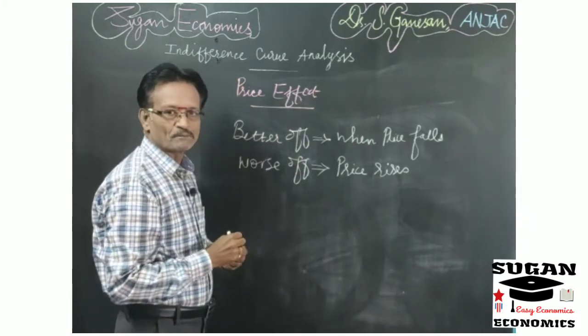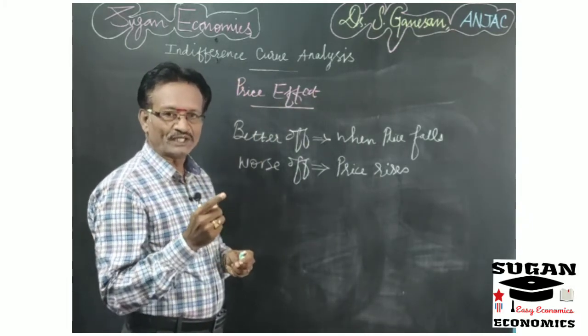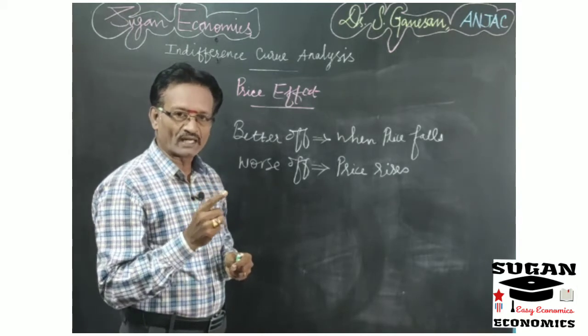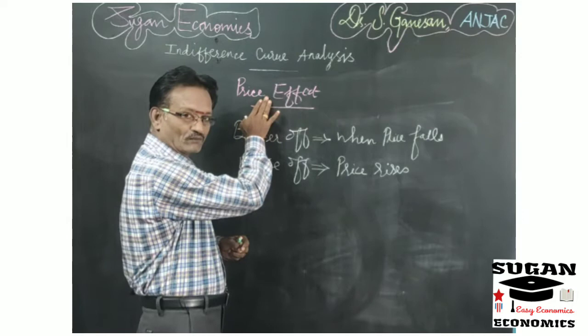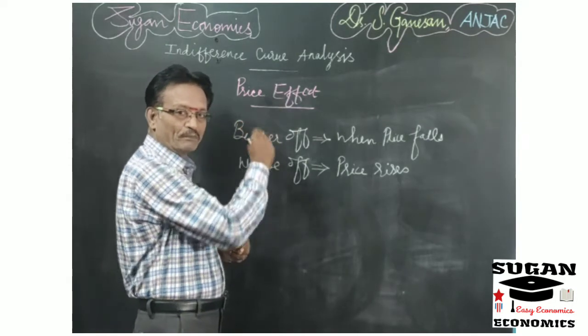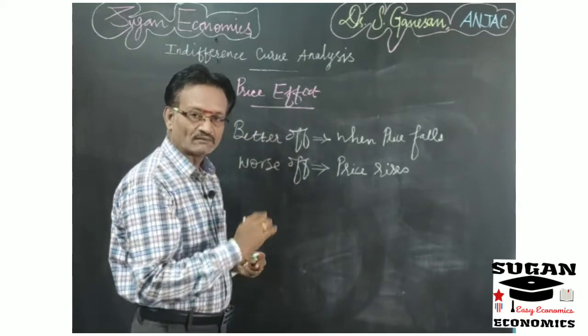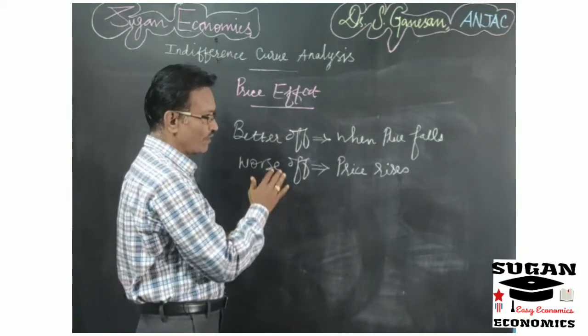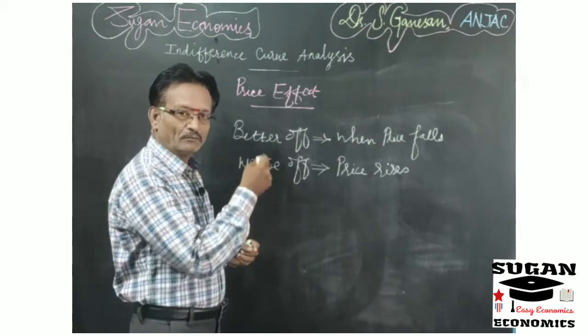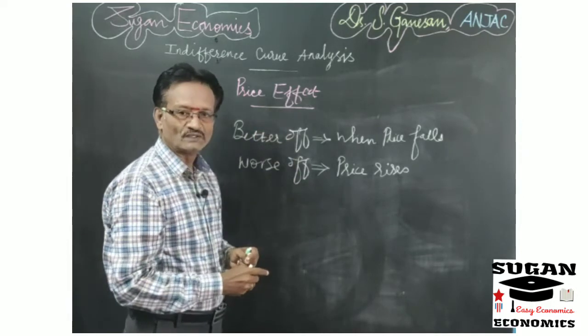It explains the effect of change in the quantity demanded of a commodity due to change in the price of that particular commodity keeping the price of other commodity constant and income of the consumer constant. Right? So now I will explain the price effect with the help of the diagram.